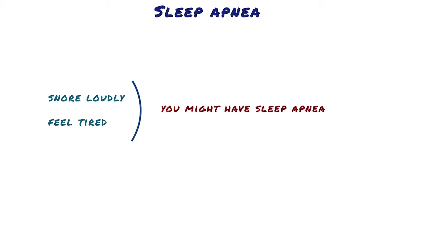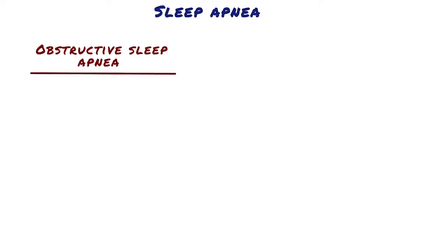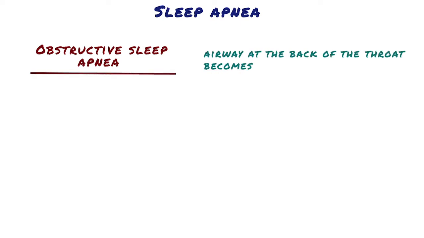Sleep apnea is a potentially serious sleep disorder in which breathing repeatedly stops and starts. If you snore loudly and feel tired even after a full night's sleep, you might have sleep apnea. The main types of sleep apnea are obstructive sleep apnea, central sleep apnea, and complex sleep apnea syndrome, which has features of both. Obstructive sleep apnea occurs when the airway at the back of the throat becomes physically blocked.